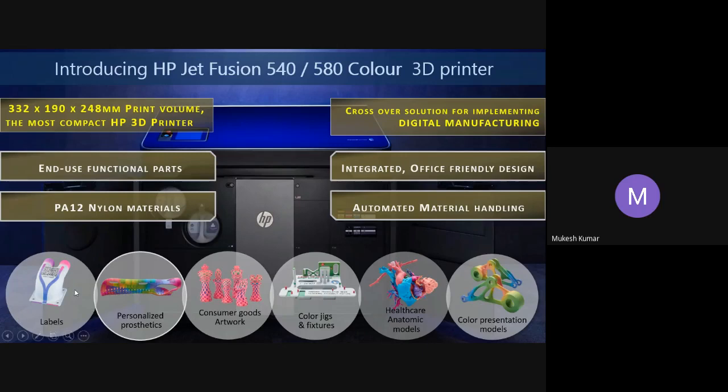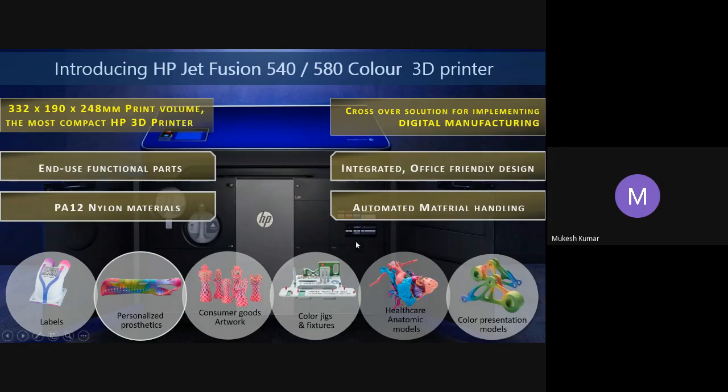If you want to put labels, QR codes or something of that kind for identification, you require some color. The personalized prosthetic is basically to give a lucrative look, and of course, it has to have good strength also. So the technology base is the same for the production machine as well as our crossover model. So it is adding the colors here.